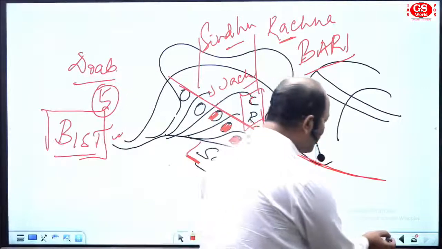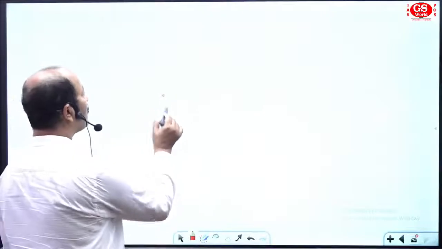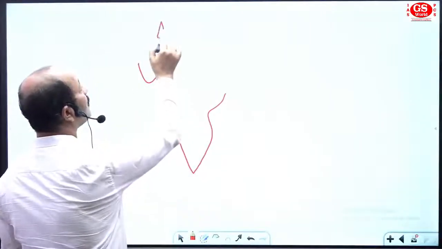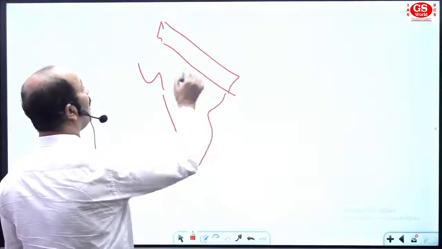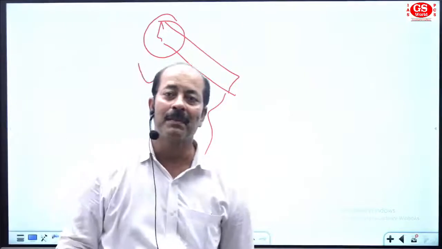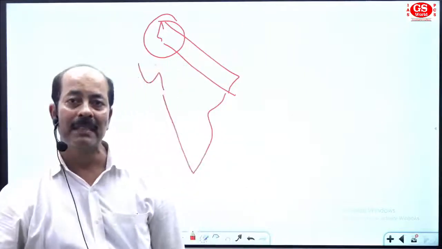So this is the first discussion I brought for the northwestern part of the Indian plain. Now see what we can do. This is the area where we are moving from Punjab to Assam. I have covered the part of Punjab, Haryana, and some part of Pakistan also.